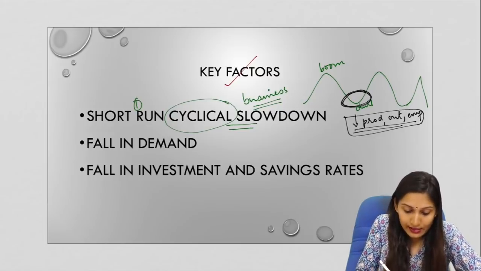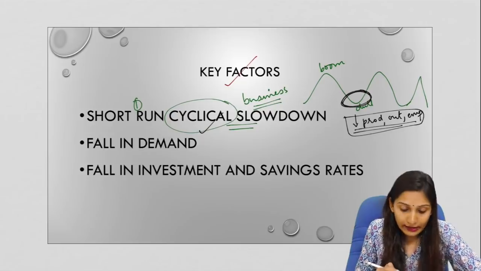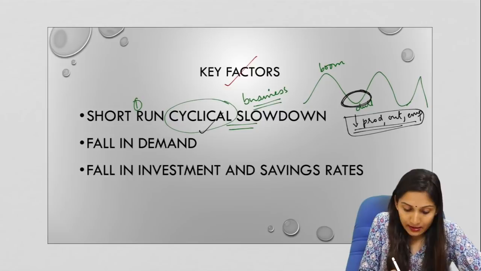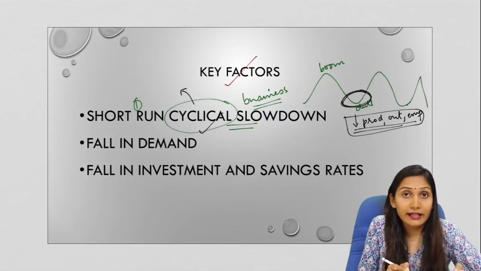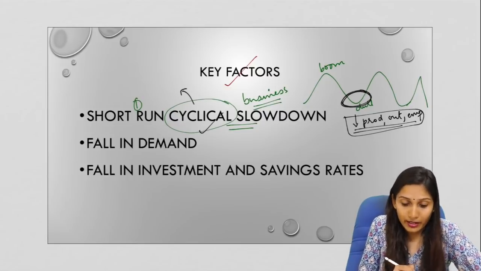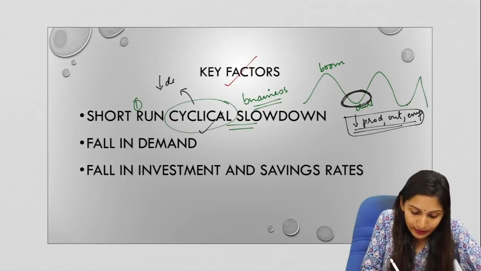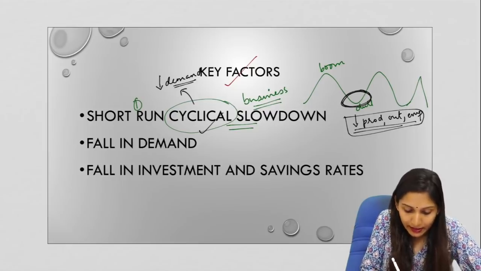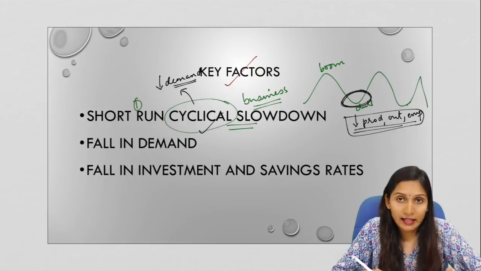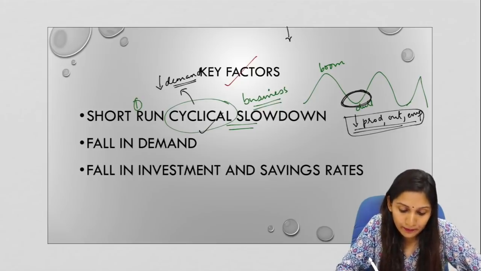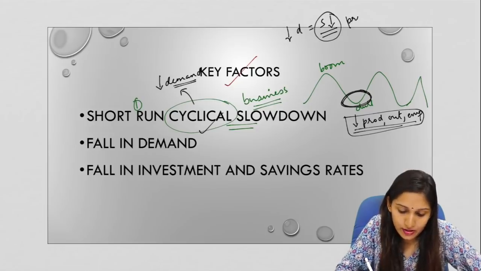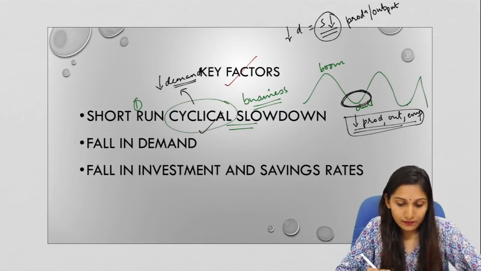So this cyclical factor is one reason for the economic slowdown in the Indian economy, and this dull period in the cyclical nature of business has caused a fall in the demand, or the aggregate demand, in the economy. When the demand in the economy comes down, what will happen? The supply also will come down. So it indicates that there will be a reduction in production or output.